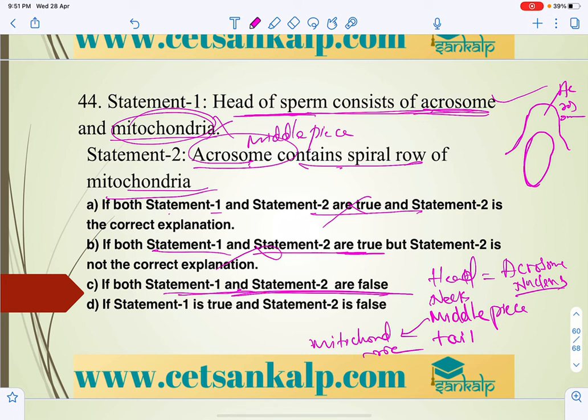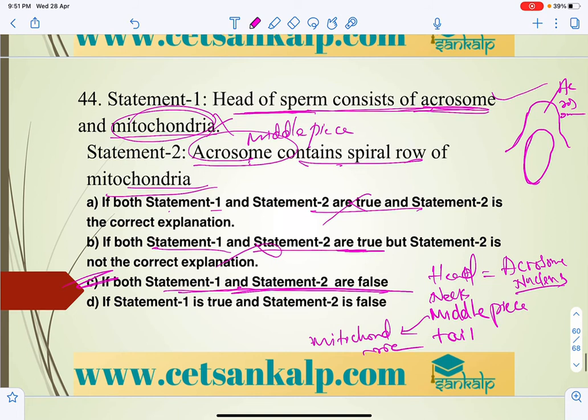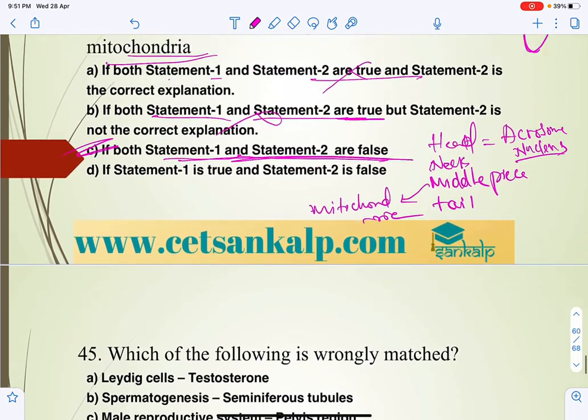Statement 1 and 2 both are false. So that is C, the correct answer for this question. So this is what you have to keep in mind.